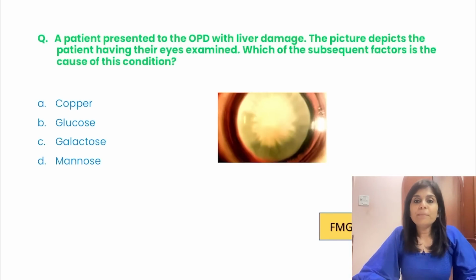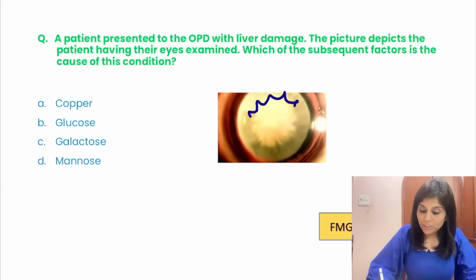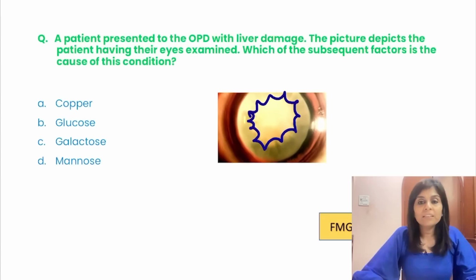A very good image based question. A patient presented to the OPD with liver damage. The picture depicts the patient having their eyes examined. Which of the subsequent factors is the cause of this condition? So can you describe the image here? What is it that you observe here?